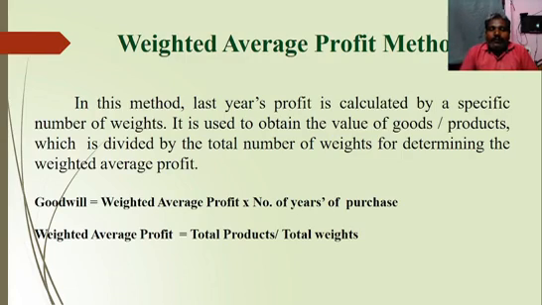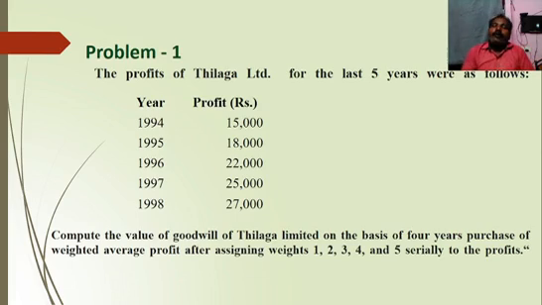So how to calculate weighted average profit? The formula is total products divided by total weights. We will discuss how to calculate total product and total weights in the forthcoming problems. So problem number 1 for this method. The profits of Tilaga Limited for the last 5 years were as follows. Here in the year 1994, 15,000; 1995, 18,000; 1996, 22,000; 1997, 25,000; and 1998, 27,000.